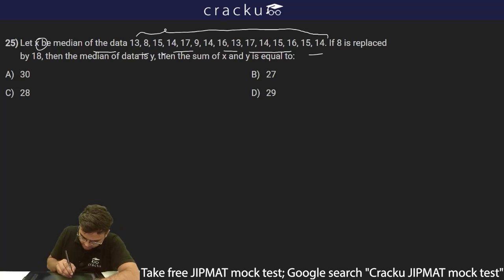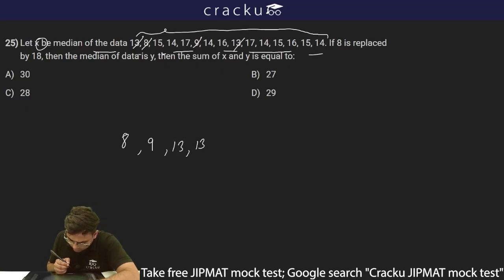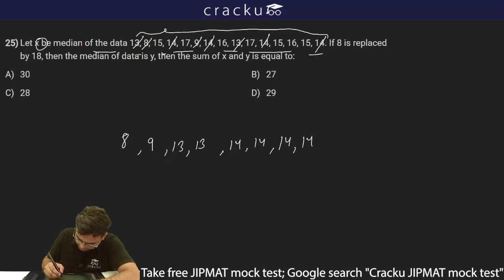If I arrange them in ascending order, I can see the minimum value is 8, so I'll first write 8. Then I can see 9, so I'll write 9. After this 9, I have 13, and I have two 13s. Then I have 14, and I have four 14s.